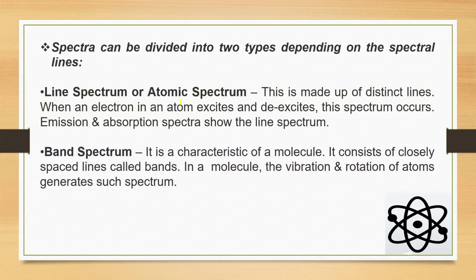So, a line spectrum or atomic spectrum is made up of distinct lines. When an electron in an atom excites and de-excites, this line spectrum occurs. Emission and absorption spectra show the line spectrum. Now, the band spectrum is a characteristic of a molecule. It consists of closely spaced lines called bands. In a molecule, the vibration and rotation of atoms generates such a spectrum.